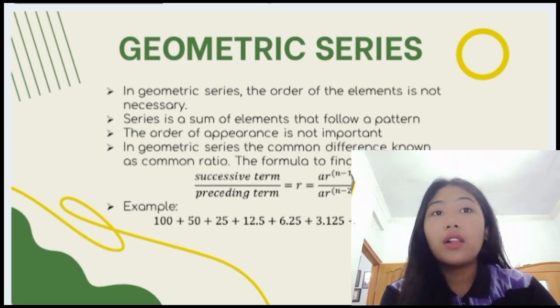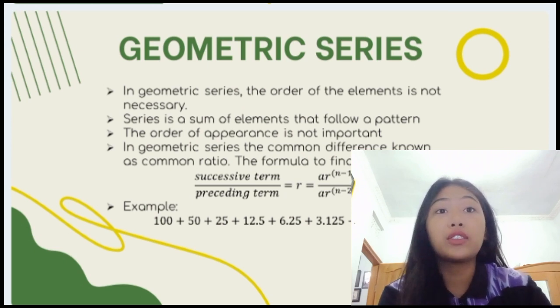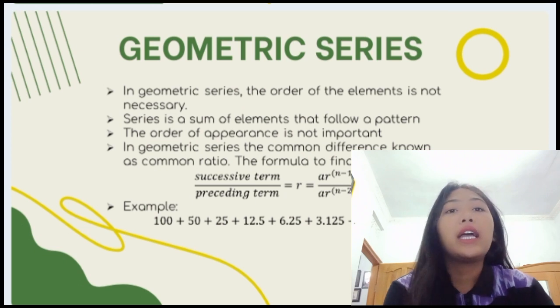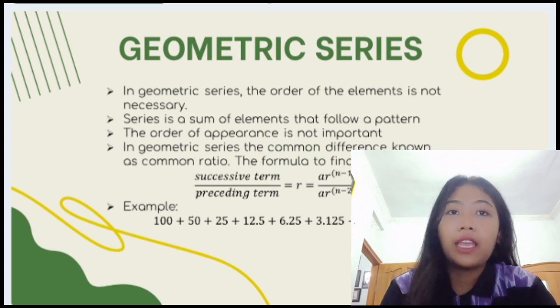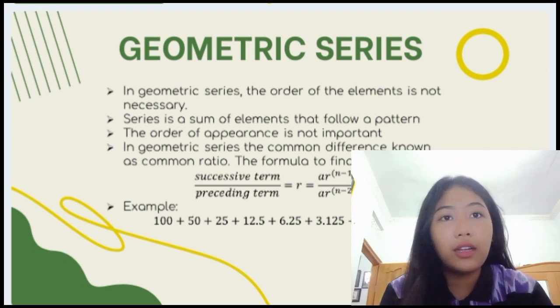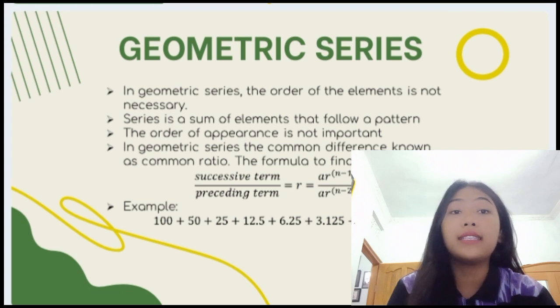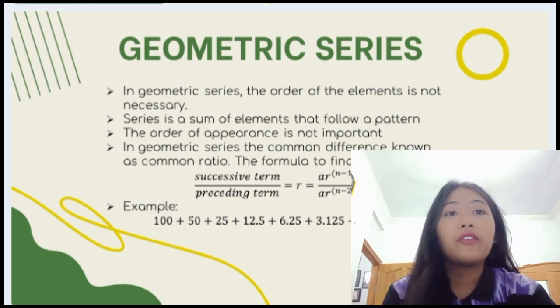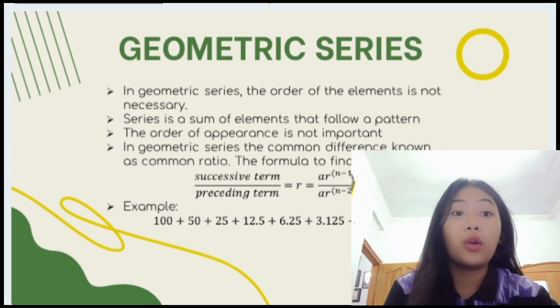So there is also the geometric series. In a geometric series, the order of the elements is also not necessary. A series is a sum of elements that follow a pattern. The order of appearance is not important. And in a geometric series, the common difference is known as the common ratio. The formula to find the ratio is the successive term divided by the preceding term, equal to r.